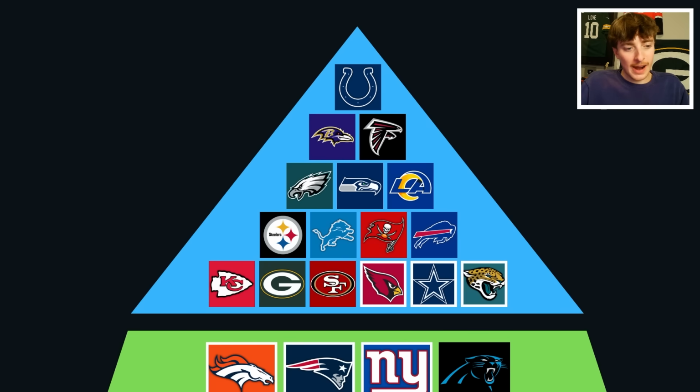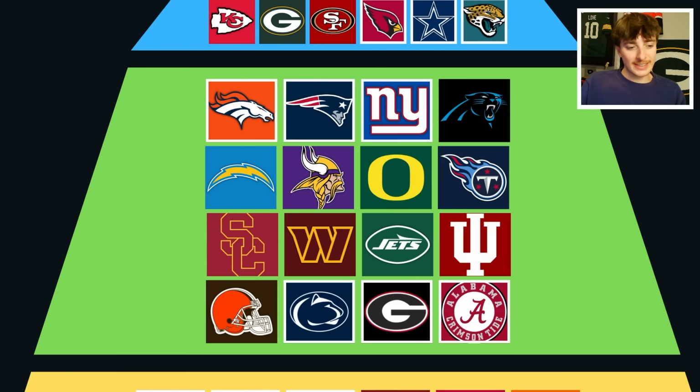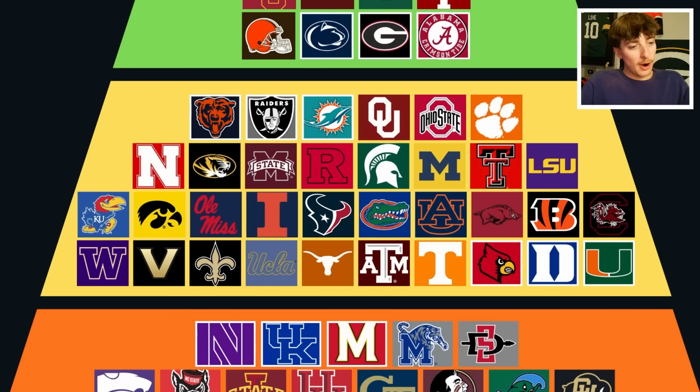Nothing really catching my eye in the Premier League. However, I would say I don't think this is the very top 16 teams, at least today. The Super League looking very interesting, as now 6 out of the 16 teams are college football programs. I'll be interested to see if any of them will get promoted to the very top. The Power League, which was once the Big 10 and SEC, almost looks completely unrecognizable. There's teams from like every conference. There's multiple NFL teams. There's 6 NFL teams in this conference now. This is just a mess.